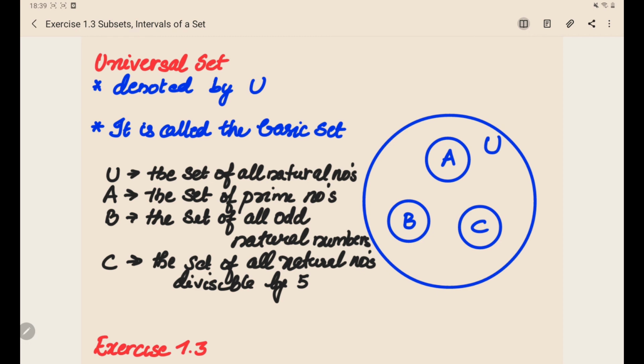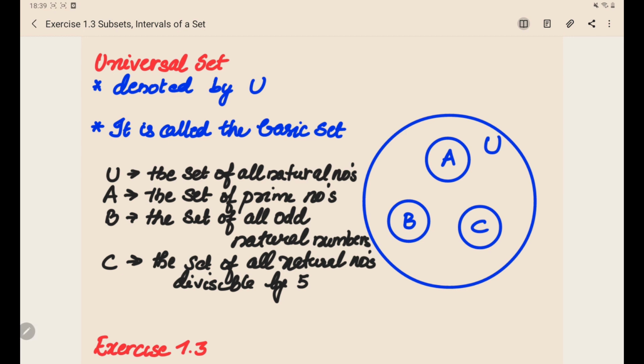This basic set you can consider to be anything. You can consider it as the set of natural numbers, or the universal set as rational numbers, or a set of integers. Here I have considered the example of natural numbers. So the universal set is nothing but the basic set from which you take other sets.